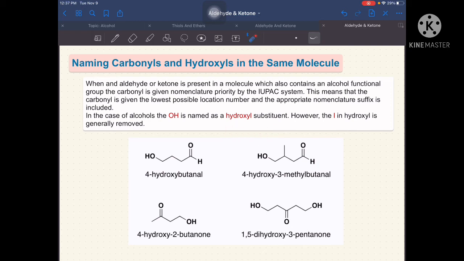Okay, so let's have this first example. So lahat ng nasa upper part, they are all aldehyde, and then yung sa baba, they are all ketone. So for this example of our aldehyde, as you can see, we have here the aldehyde, and then this one is our alcohol. So actually, we know that the functional group of alcohol is OH. So as you can see, baliktad siya dito.